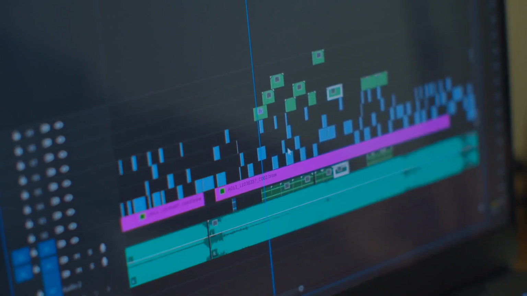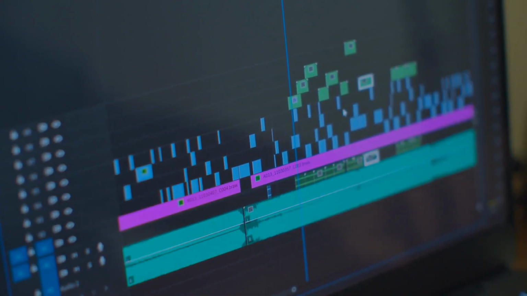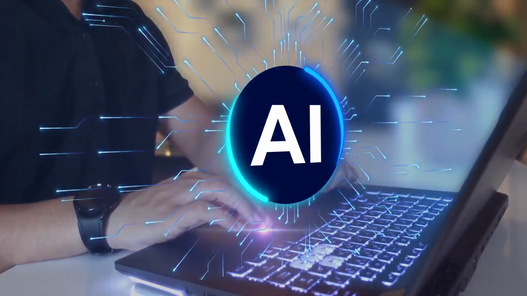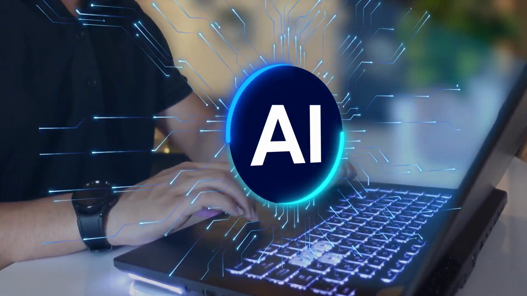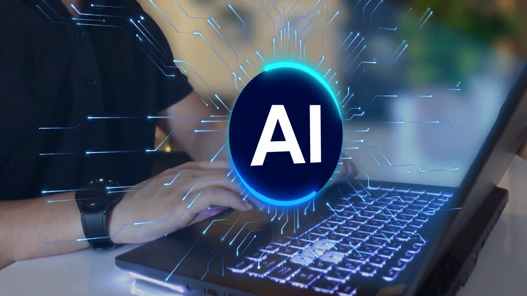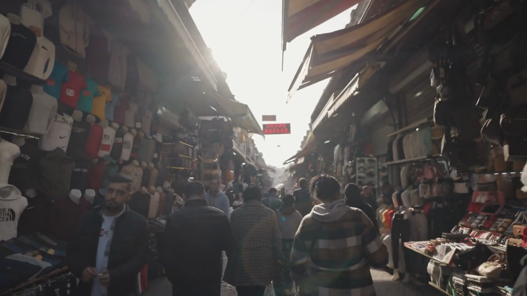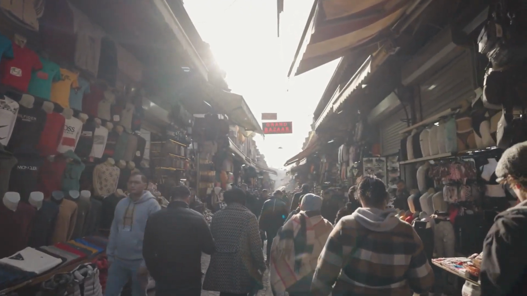I used to do this manually in programs like DaVinci Resolve or Premiere, which means I was constantly playing, pausing, marking, trimming, and exporting. Vizard flips that entire script by using AI to automatically find viral-worthy clips inside your long videos in just a few minutes. There is no more guesswork and no more endless scrubbing through hours of raw footage. Let me walk you through how I use it with a few travel clips and a portrait piece I shot